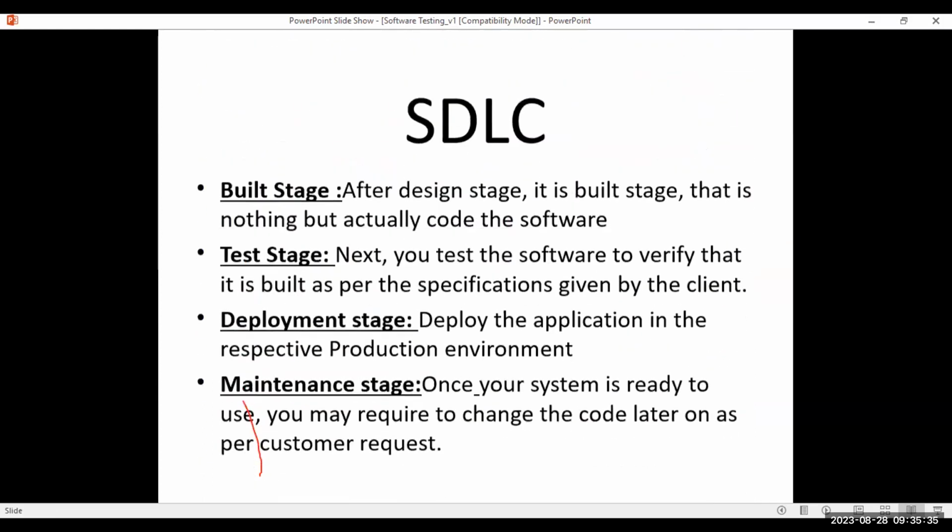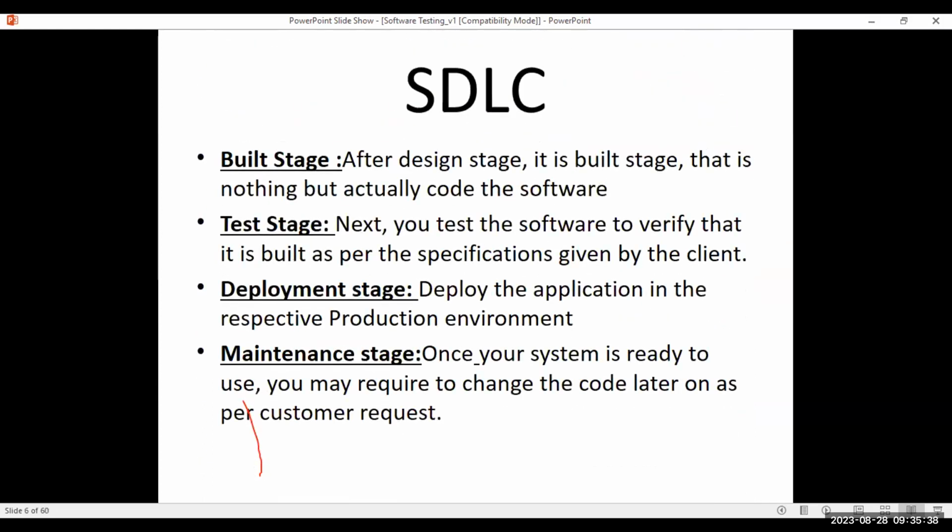Then we enter the build stage, where the developers actually develop the code. Next is the test stage, where the testing team will test the requirements, then deployment into production, and then the maintenance stage will continue. These are the different stages in SDLC.